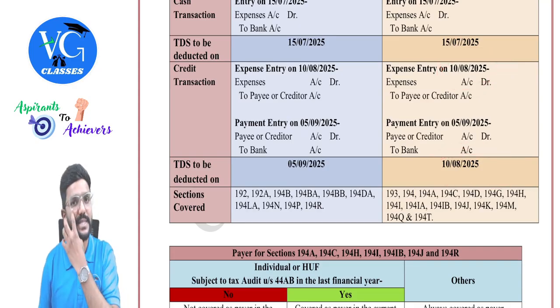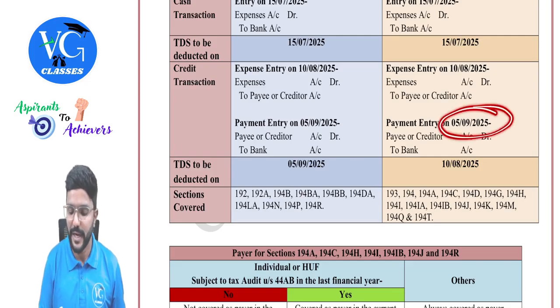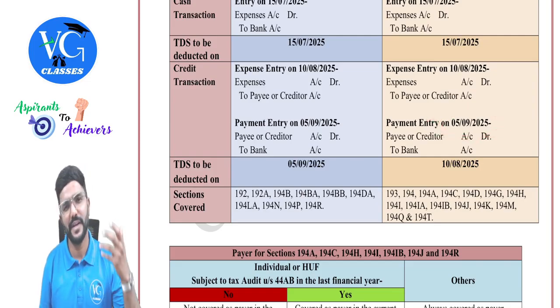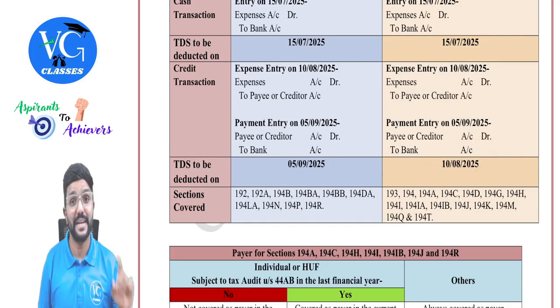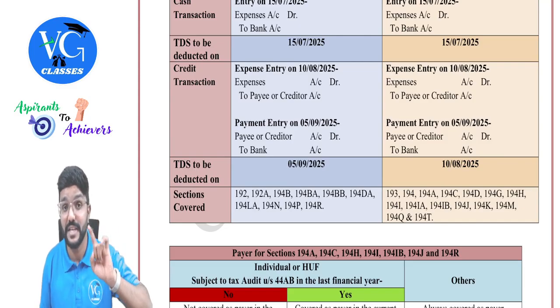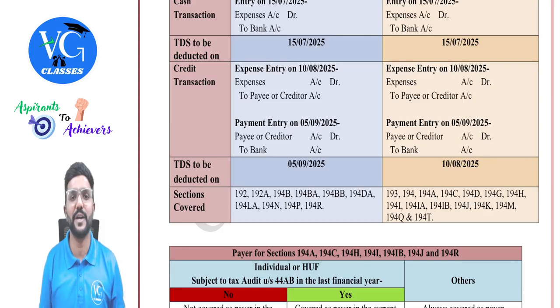So TDS has to be deducted by the payer on 10th August and remitted to the government on or before 7th September. And here actually the date of payment is 5th September. So you can deduct even on that day and remit it on 7th September. Clear? But the date on which he is supposed to deduct TDS is this date. But he can remit it to the government on or before 7th September, right? Yes. And the payment date is coming before that.